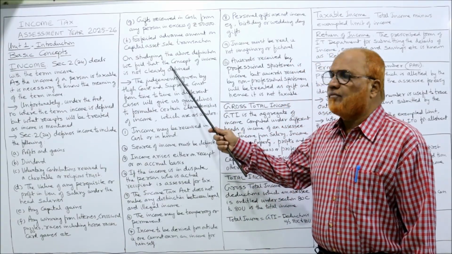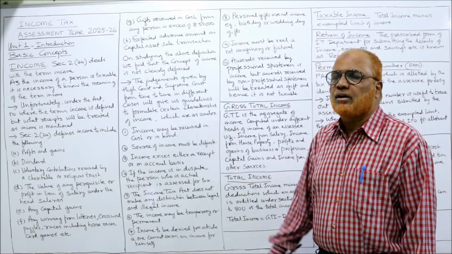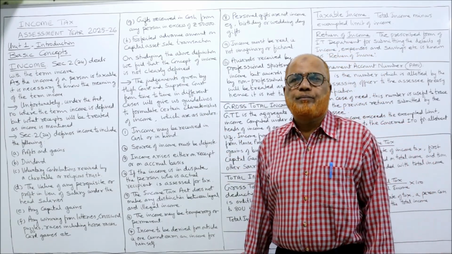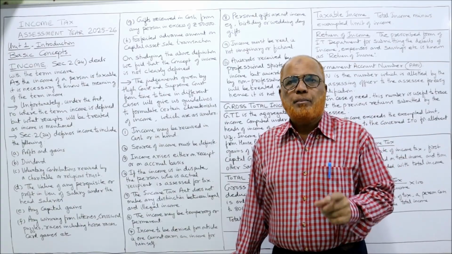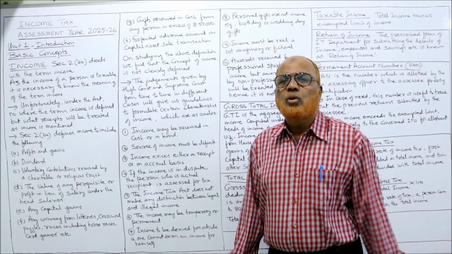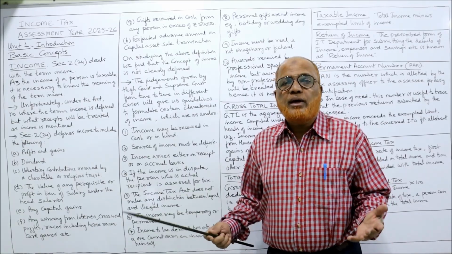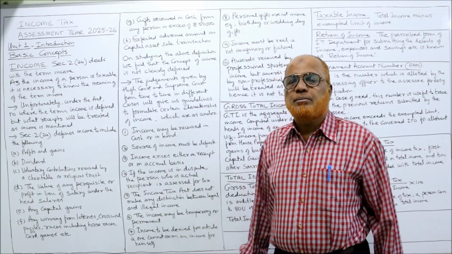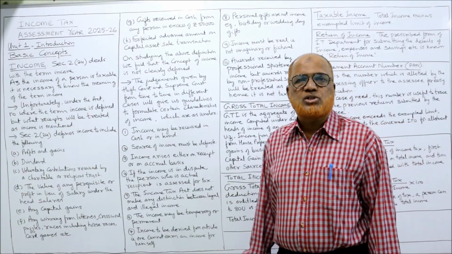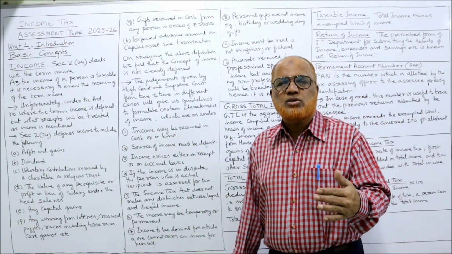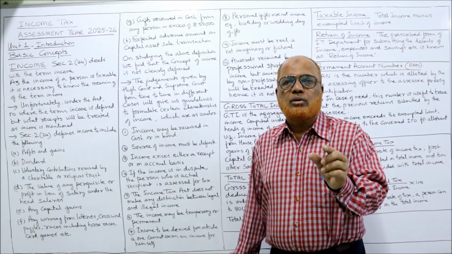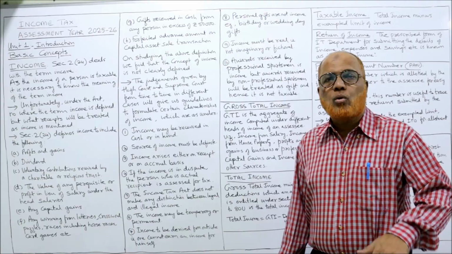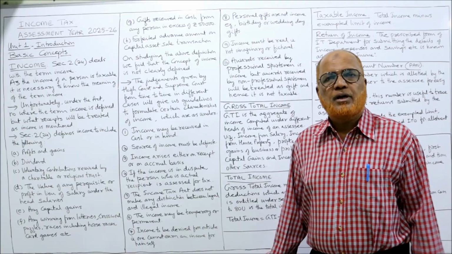On studying the above definitions, we find the concept of income is not clearly defined. It has given only a list of what the incomes are, but specifically what is income is nowhere defined. Then how can we know the meaning of the term income? We have to go to the judgments of the Supreme Court and High Court, in different cases, to see how the courts have given meaning to the term income.